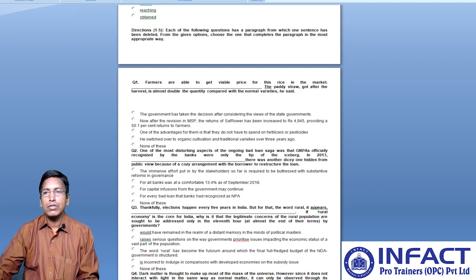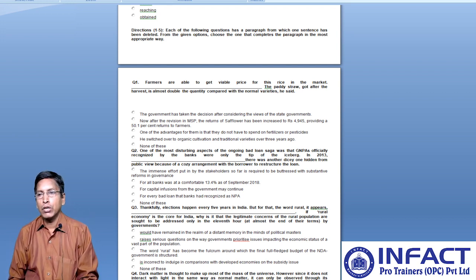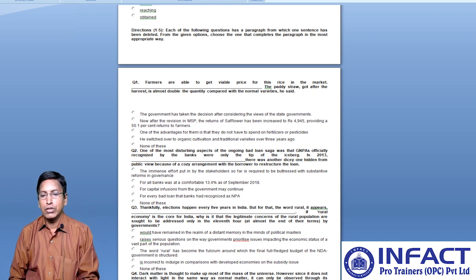One of the most disturbing aspects of the ongoing bad loan saga was the GNPAs officially recognized by the banks were only the tip of the iceberg. In 2013, there was another dicey one hidden from public view because of a cozy arrangement with the borrower to restructure the loan. So what should come in the blank space?